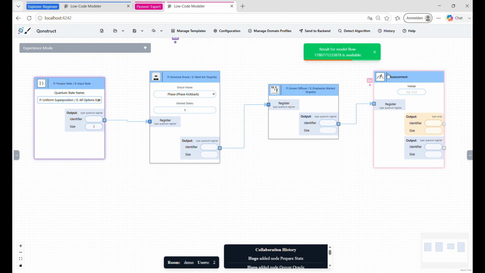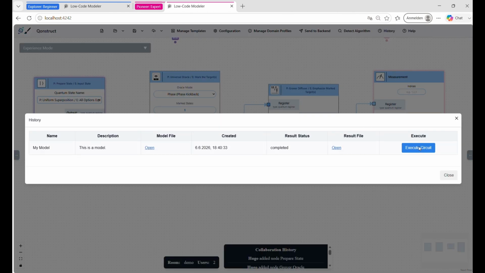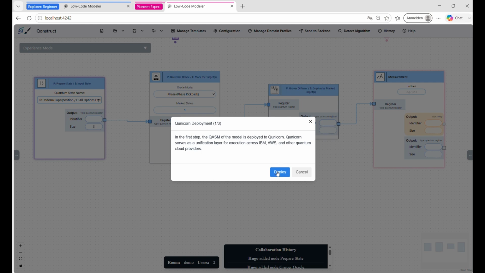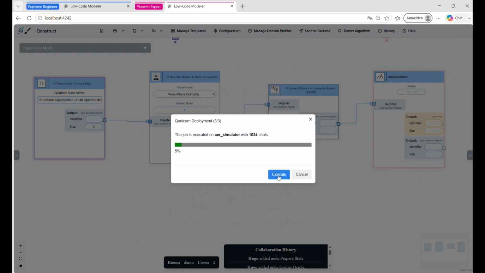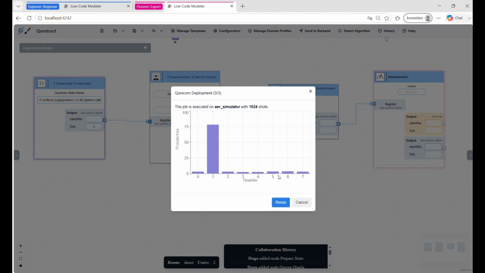Now we are seeing that the transformation is successful. So we are selecting the circuit for execution, and we are using QUANCOM to execute it on different quantum cloud providers. Currently, in this use case, we are using a simulator. So now we are executing, and we are expecting the element 1. And this is actually what we are seeing here. We had 8 elements, so the elements from 0 to 7. The element that we are searching must have the highest probability, and in this case it is the 1.